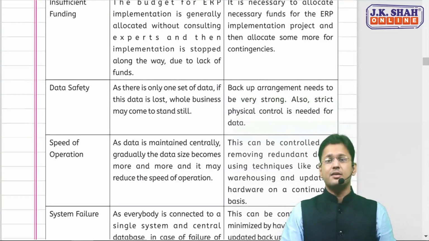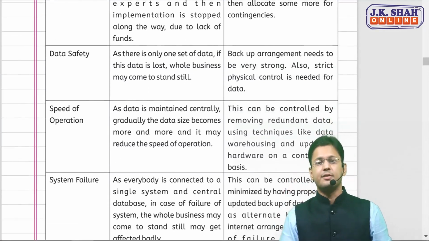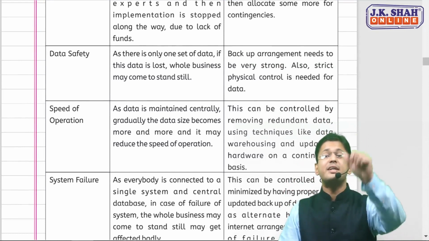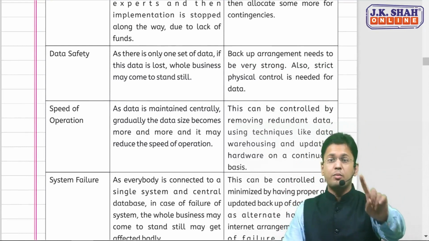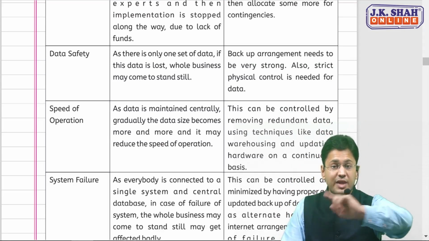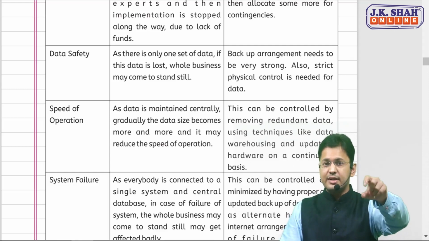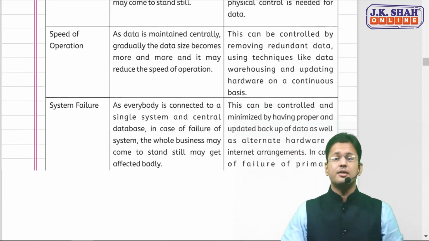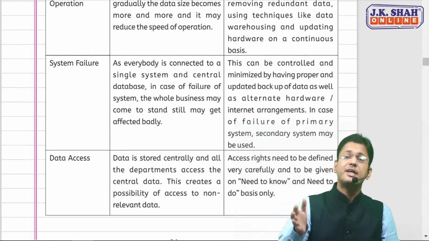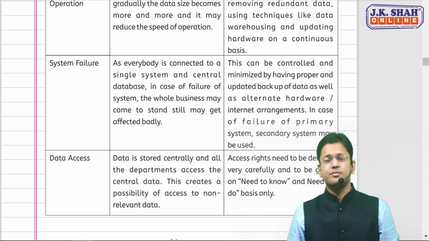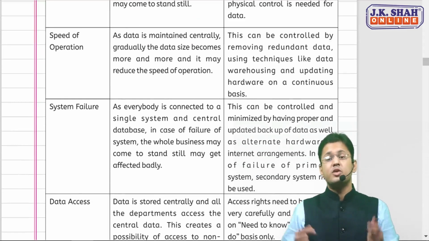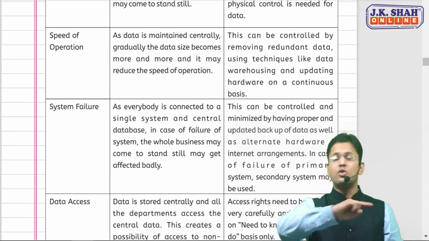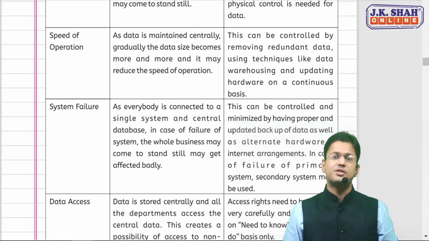The second implementation issue is the safety of data. Safety is important because the data is maintained at a central level, in one common integrated database. So if that particular data is lost, that integrated database is lost, the whole business can become standstill. Similarly, there is a chance that the data can be accessed by an unauthorized person. Because every system is connected to the central database, in case that particular database fails, the whole business can come to a standstill.